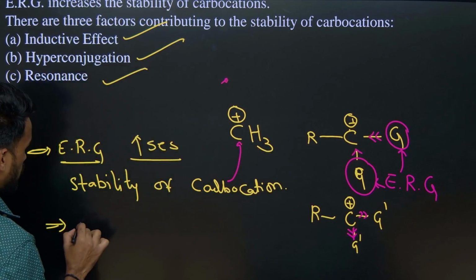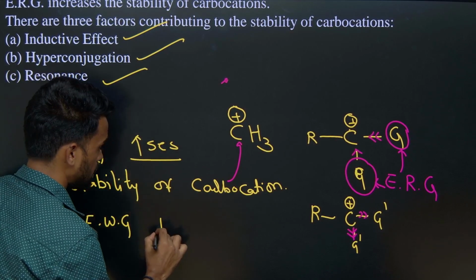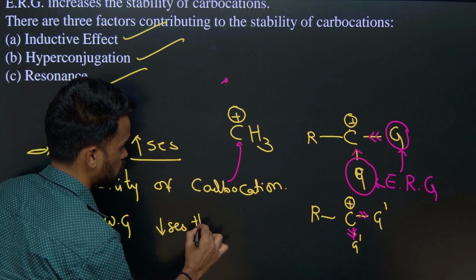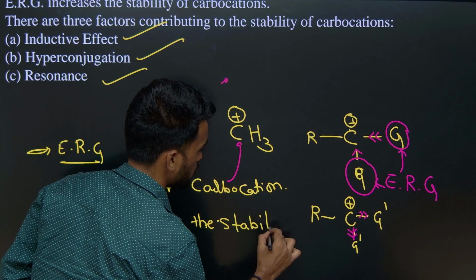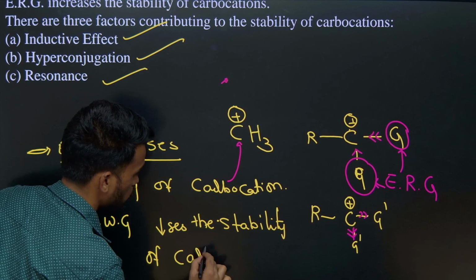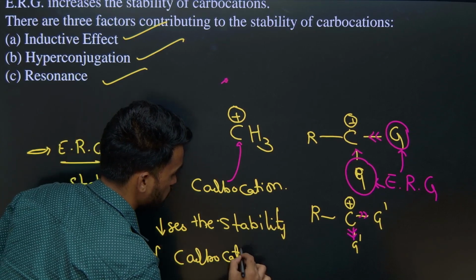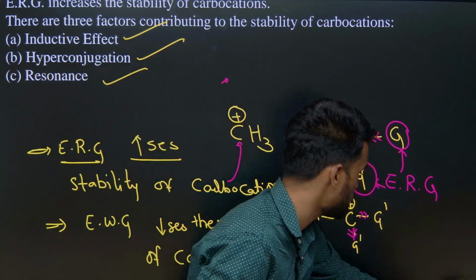And electron withdrawing groups decrease the stability of carbocation. So these two lines are very important while solving questions. As of now just remember these two lines.